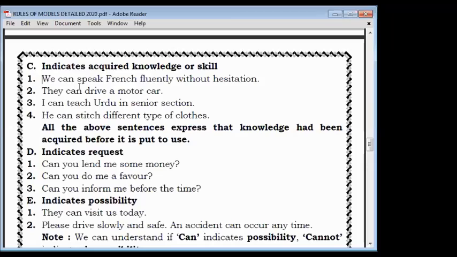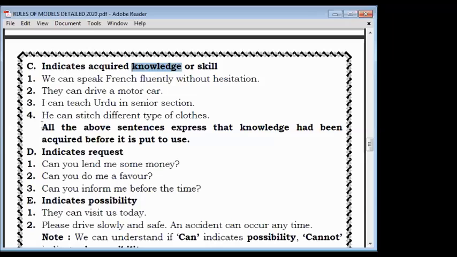Next is, they can drive a motor car. So driving is also a skill, speaking is a skill, thinking is a skill. Okay, motor skill is there. So different skills are there. If you read about the topic of skills on the internet, you will find out which things are generally called skills. Okay, so in these four sentences, they have knowledge of the same thing, or otherwise they have skill of the same thing.